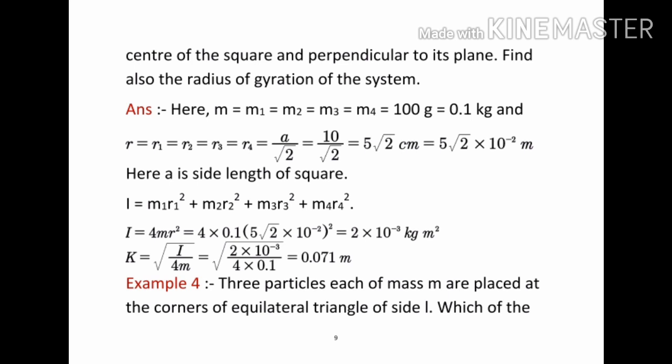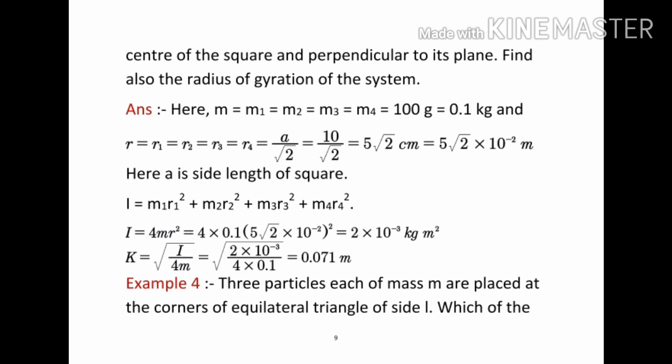Therefore m1 = m2 = m3 = m4 = m = 100 gram = 0.1 kg, and the perpendicular distance of each mass from the axis of rotation can be taken as r = r1 = r2 = r3 = r4 = a by root 2, because the diagonal is root 2 a.